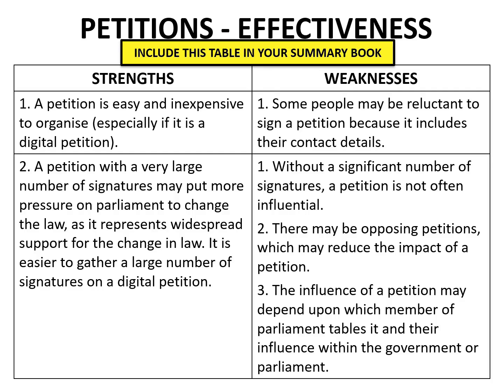And, irrespective of the number of signatures on a petition, the success of the petition in influencing a change in law is generally more dependent on the influence of the Member of Parliament who tables the petition, that is, the influence of that Member of Parliament within the government or Parliament. We saw this with both the petitions to change the law to abolish live animal exports and the petition to change the law to reduce greenhouse gases.